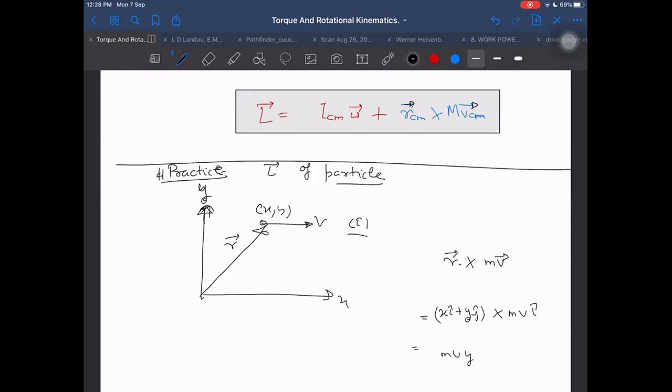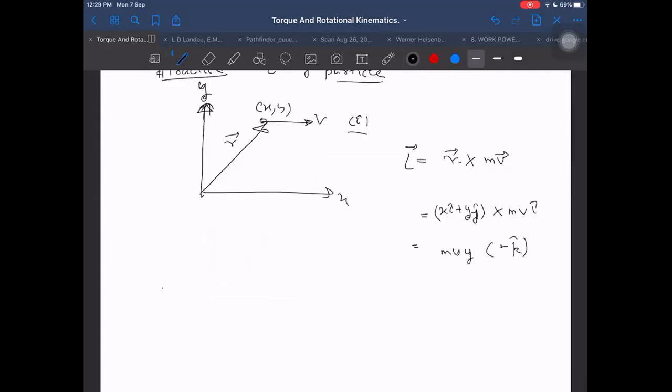Then we get x y into V j cap. It is j cap cross k cap, minus k cap only. This is it. There are other ways to write it, as we normally always do, not only now, we always do like that only.